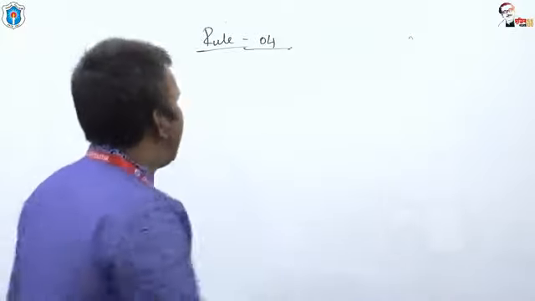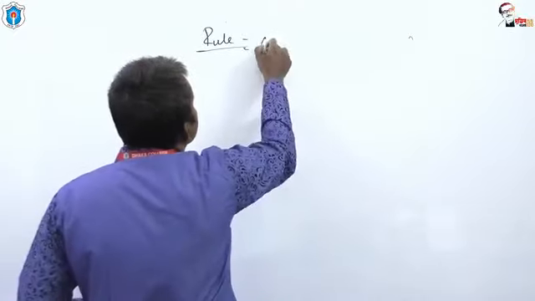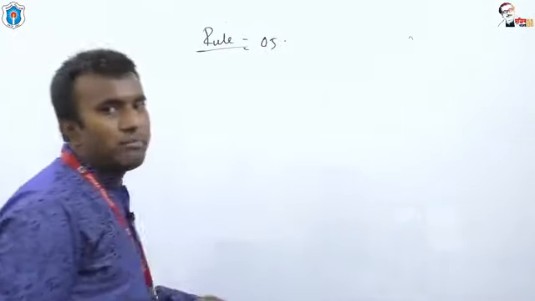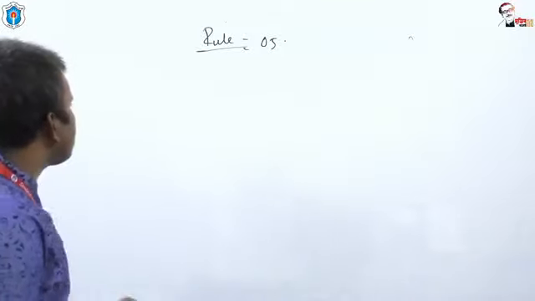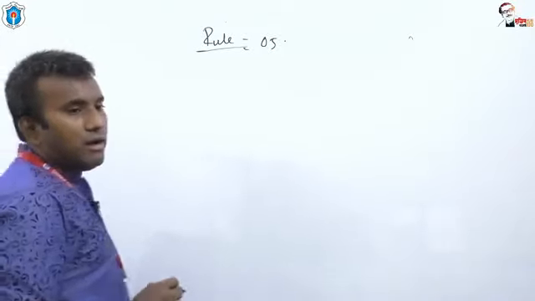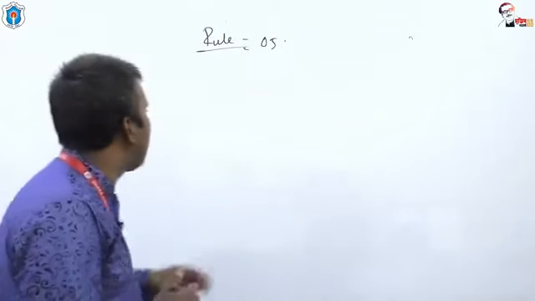Now rule number 5, dear students. There are some auxiliary verbs: have, has, had, having. After these auxiliaries, we have to use the past participle form of the main verb. So what is the rule here? Rule number 5.